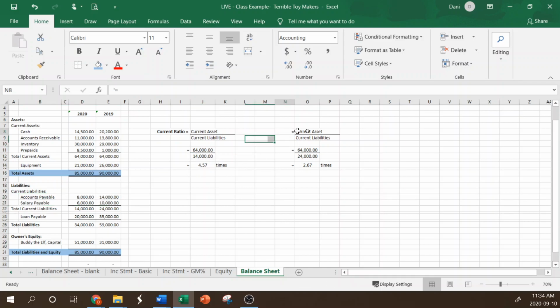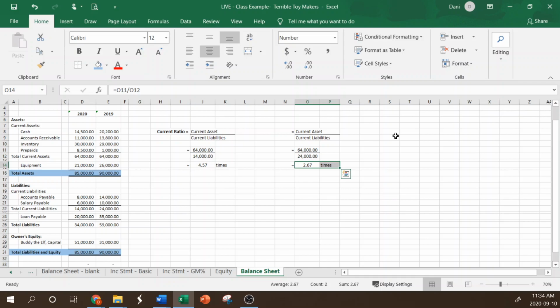If we look at the numbers for 2019, we take our $64,000 of current assets and then our $24,000 of current liabilities, plug those in, and we get 2.67 times. So again, this number is still above that 1.0, which is our minimum that we want to be at.